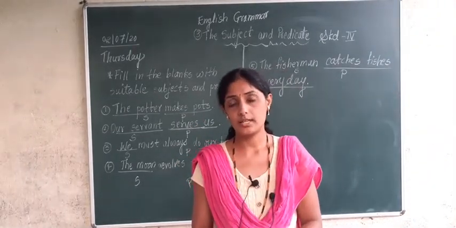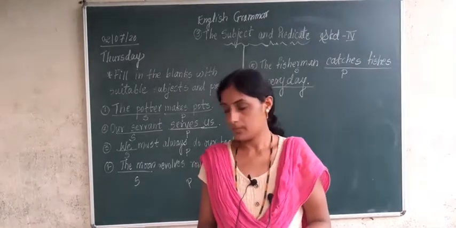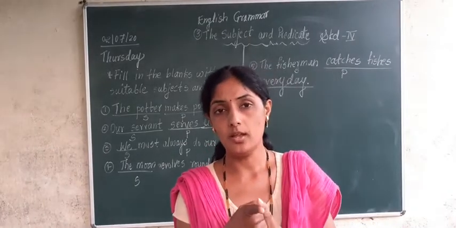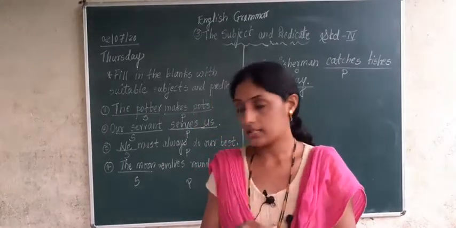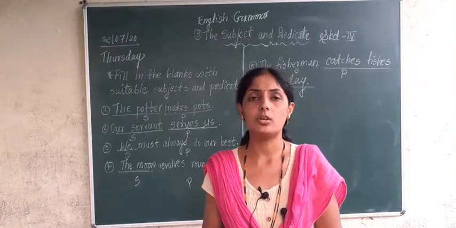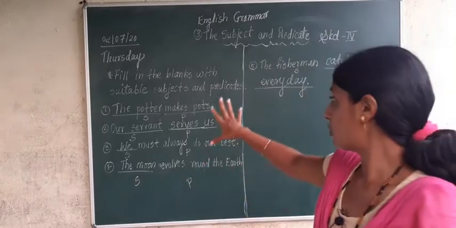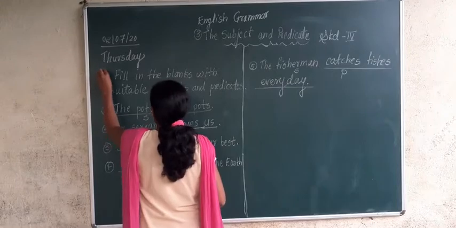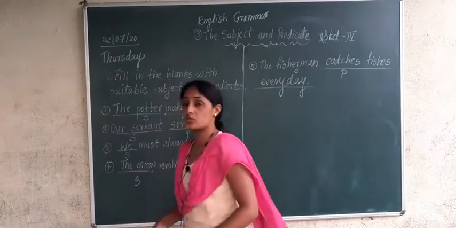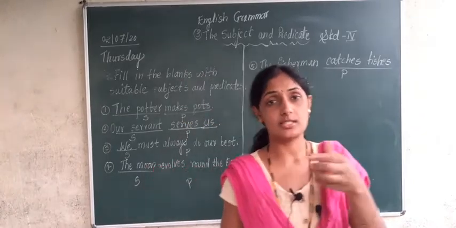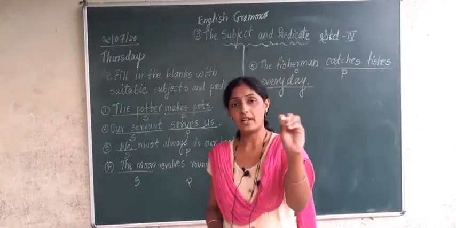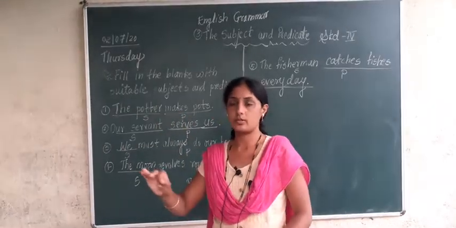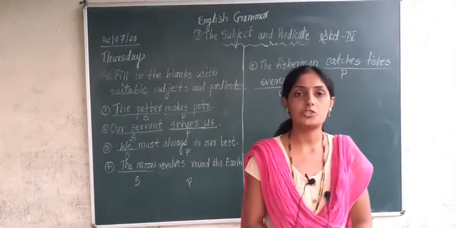I think you have understood lesson. If you have any doubt, you can ask me. Okay, and what you have to do today, what is your homework? You have to complete question number 1 and question number 2 of lesson number 3, the subject and predicate, in your English grammar notebook. You can see question properly. This is question number 2 and yesterday's was question number 1. Correct or not? Yesterday's was which question? Rahul and Usha, vultures. What we did, we have underlined. We have underlined predicate and subjects we have written front side. Okay, that question also you have to complete, and this question also you have to complete in English grammar notebook.